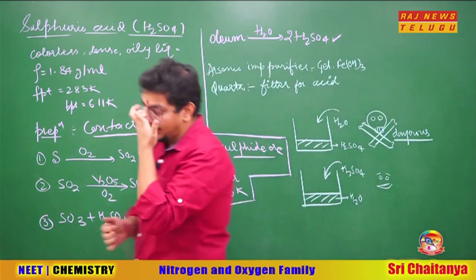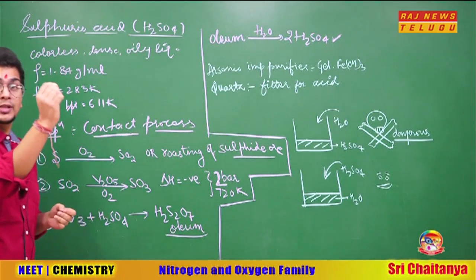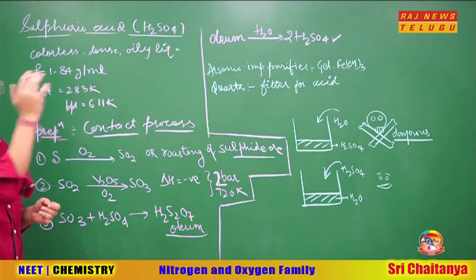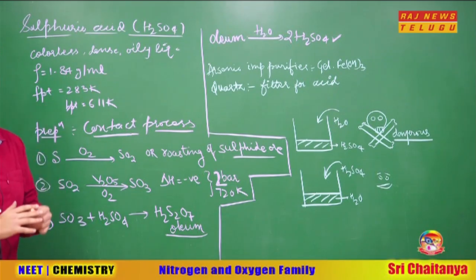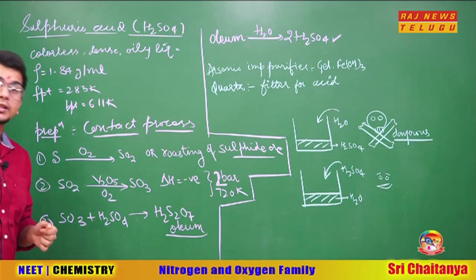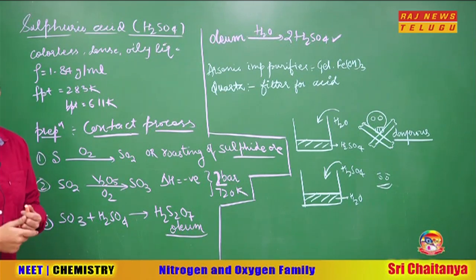It is said that if you want to see the development of a nation, see the production of sulfuric acid there, because the maximum use of sulfuric acid is in industries. So more sulfuric acid production means the better the industry is running.